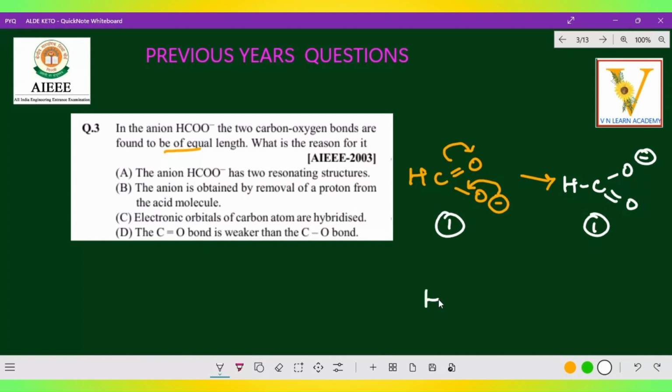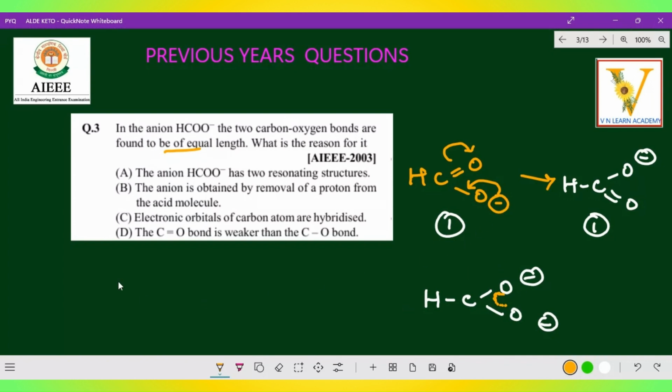You know what it is? The resonance hybrid is HC with O minus and O minus on both sides. So both are equal, like they are sharing with each other, so both sides have equal bond length. The carbon oxygen bonds are found to be equal. They are asking whether it is equal or not.